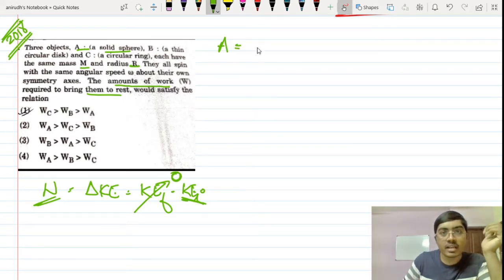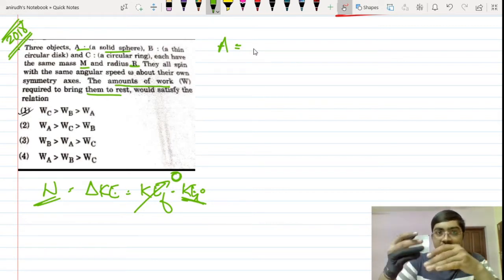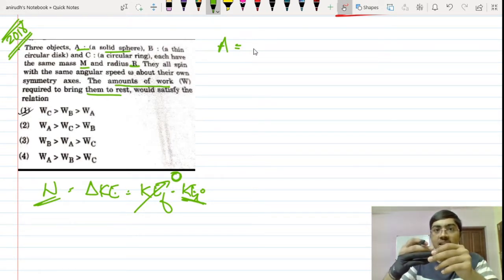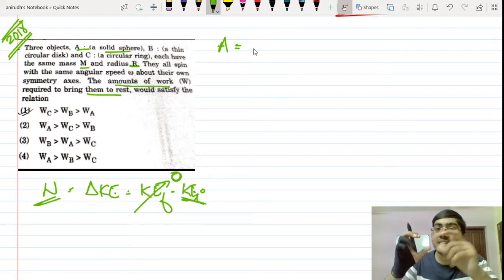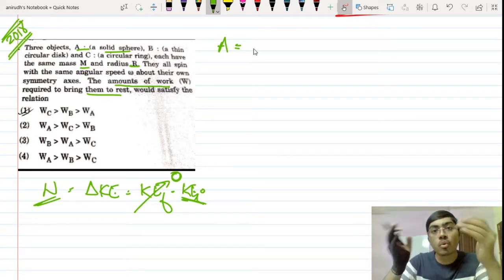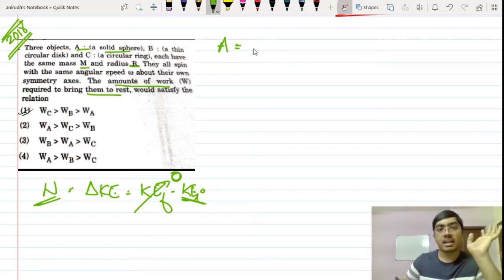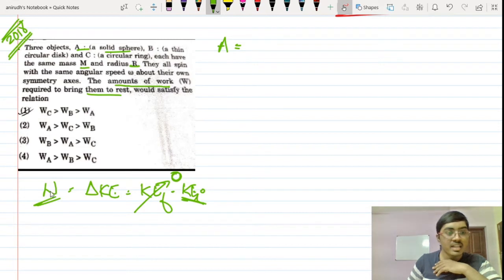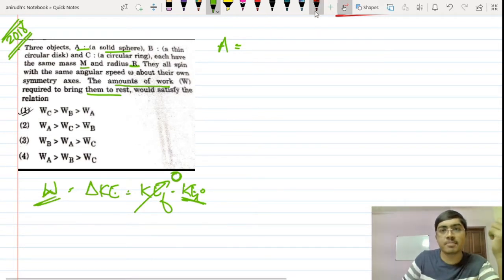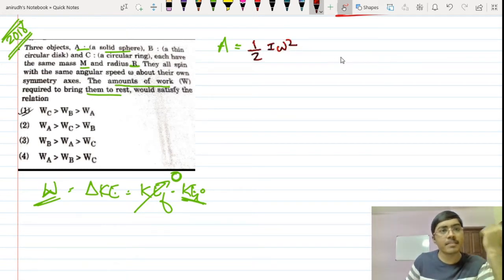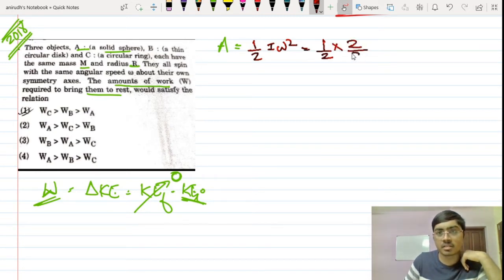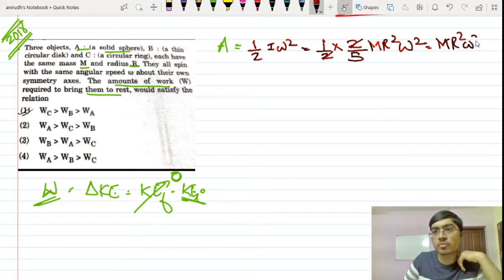So I can simply take a look at the kinetic energy of each of them. Whichever body has more kinetic energy will require more work to stop its motion. That concept can be used over here, because the work-energy principle has been taken into account. In case of A, half I omega square is the kinetic energy. This is equal to half multiplied by, what is I here? 2 by 5 mr square, for a solid sphere. That's it. This is mr square omega square upon 5.